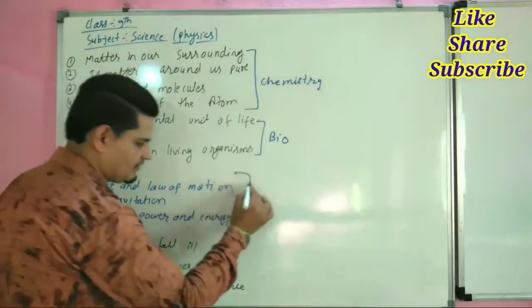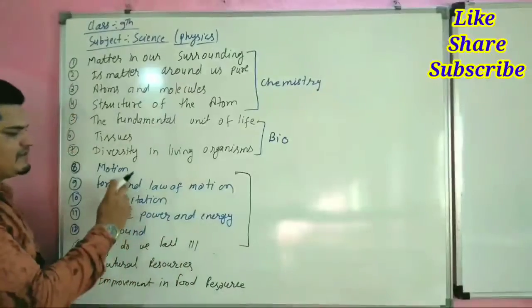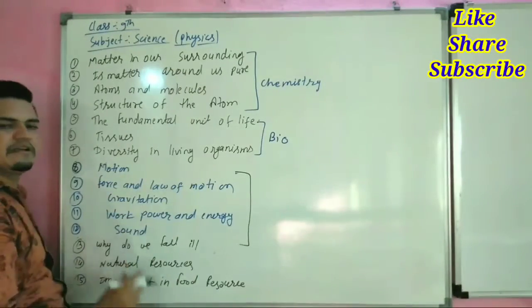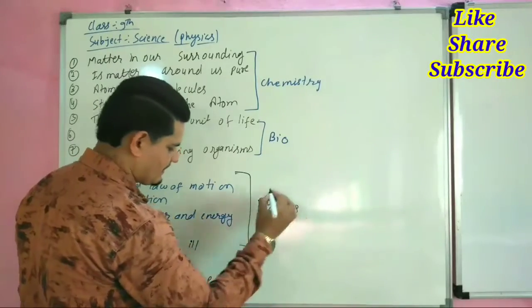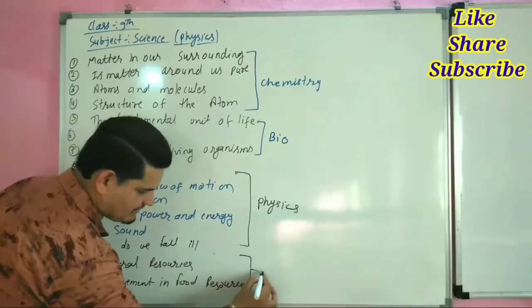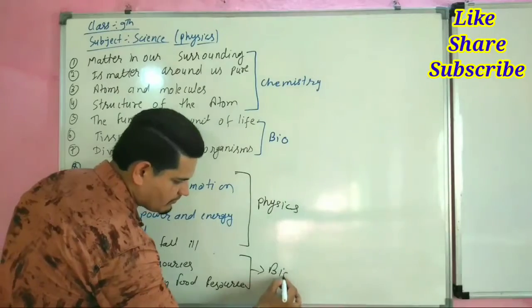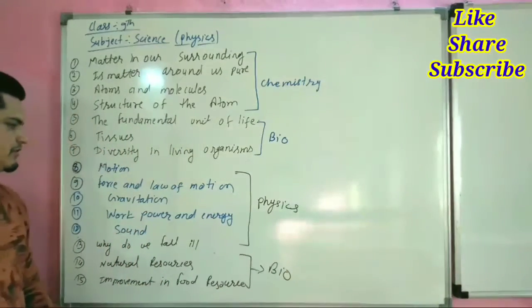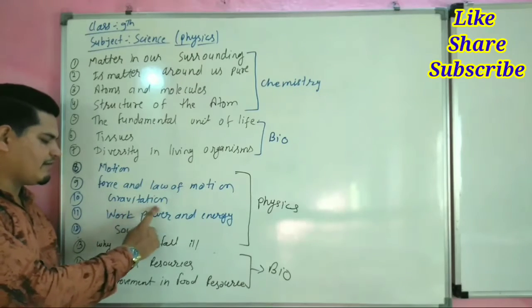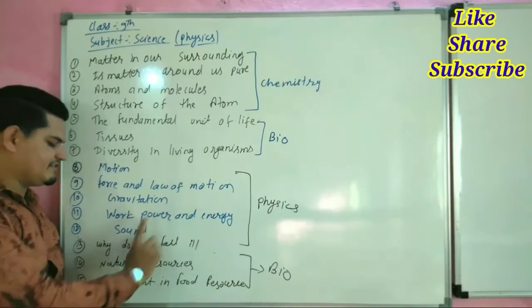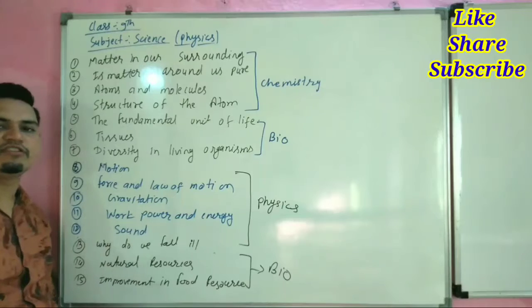This is our chapter of physics. These are the 5 chapters, 1, 2, 3, 4, 5, that belong to physics, and the last remaining chapters belong to biology. So these are the chapters: motion, force and laws of motion, gravitation, work power and energy, sound. These 5 chapters belong to physics.